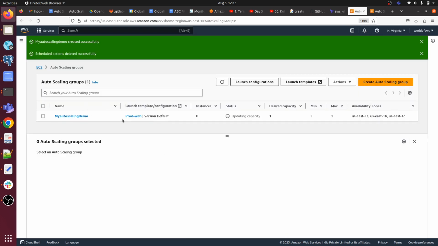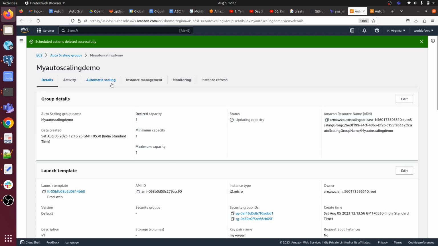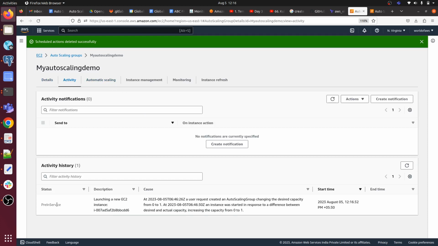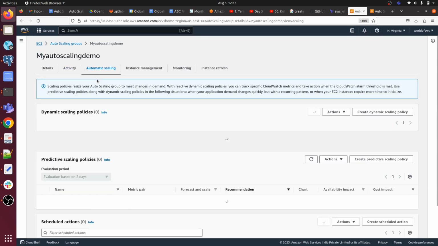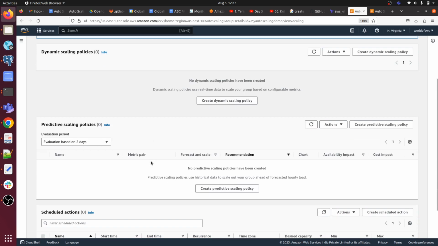So our Auto Scaling group is getting created. Here we can see all the activity info. Here we see it's going to launch one EC2 instance. Okay, here we have automatic scaling, and here we can see all the scaling policies.